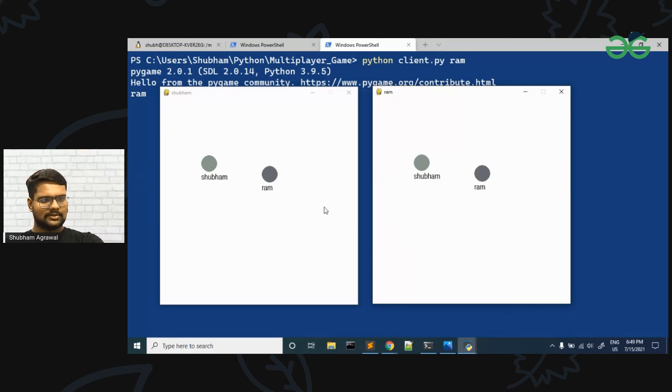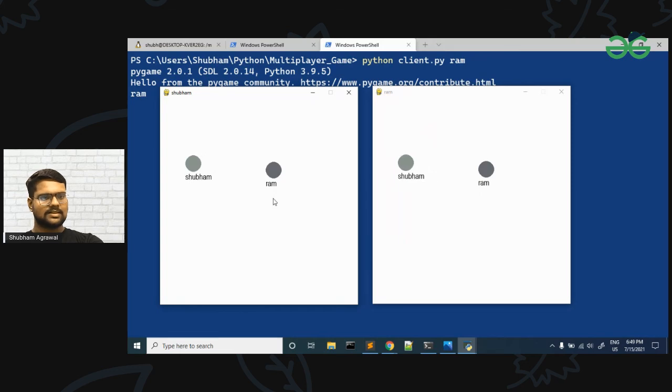Okay, so the aim of this session was to create a Pygame and be able to synchronize between multiple players, and a common area should be there in which when a player makes a move, that can be seen by other players also. So this was the main aim of this session. Okay, and we are able to achieve it. So here if I make a move in one window, and if I make a move in the other window, then I can see it.